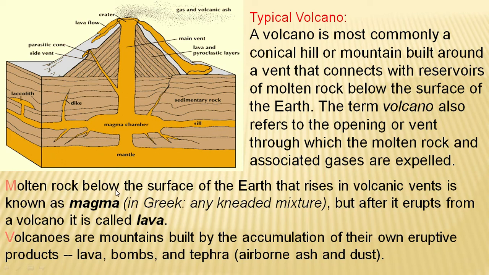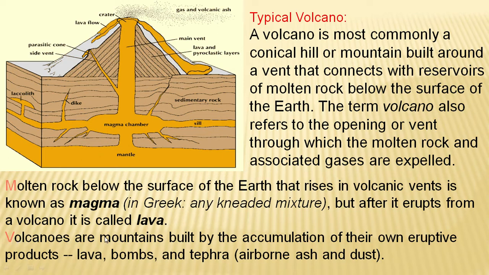The molten rock below the surface of the earth that rises in the volcanic vents is known as magma. So the molten form of rock below the earth is called magma, and when it comes on the ground in molten form only, it is called lava.